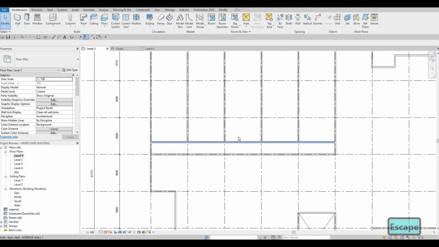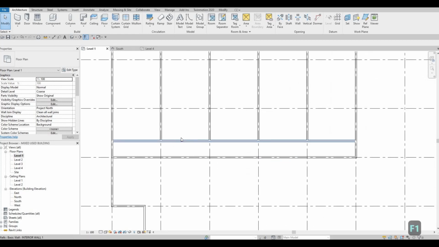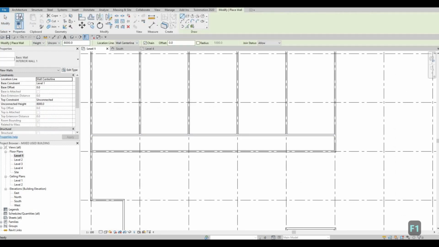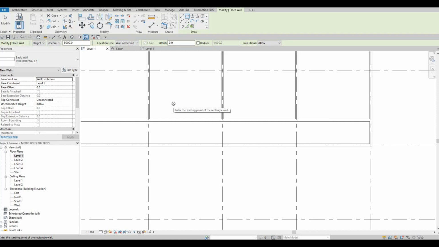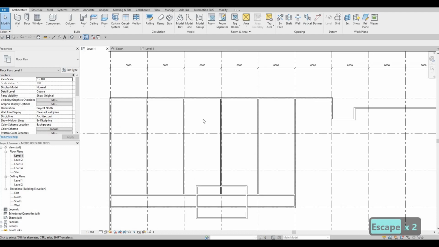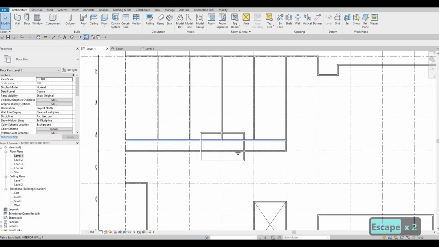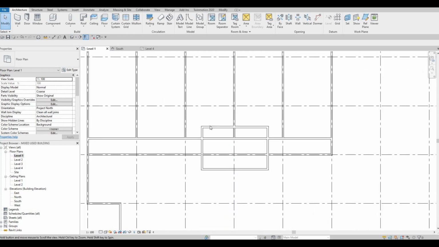We're gonna add our stairs on this area, and then we will have to add our 3 elevators as well right here. So next thing we're gonna do is we're gonna click on wall again, but instead of line, we're gonna click on rectangle. So I'm gonna create a rectangle using this. I'm gonna go over here. So basically from 3, 4, and then 5, we're gonna create a rectangle.